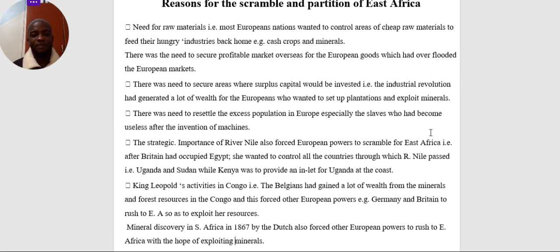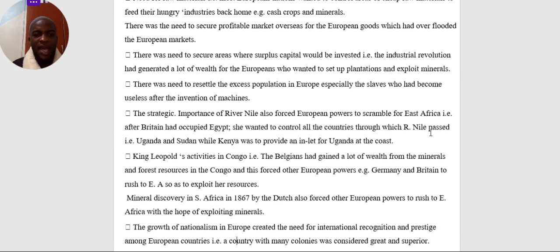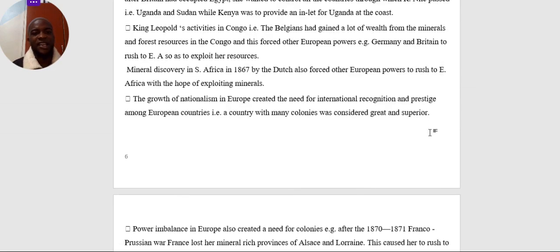But time came. Now we've just discovered fuel. That's why you are seeing many European countries now changing their attention to Uganda. After Uganda finding the fuel, we are seeing China, the United States of America, France, many others. So the mineral discovery in South Africa also made these European countries think that the entire Africa is covered with minerals.